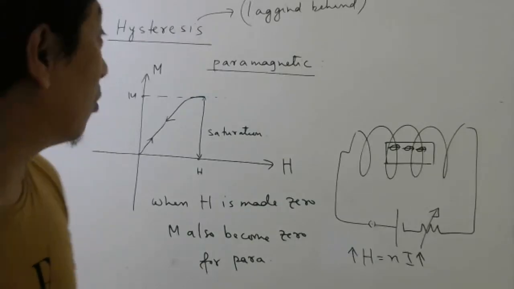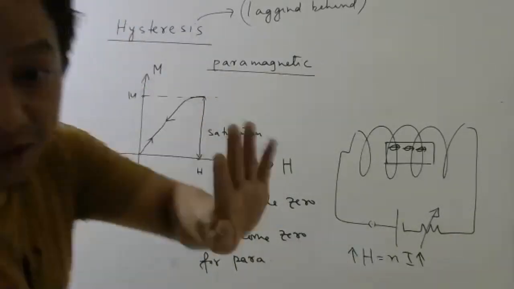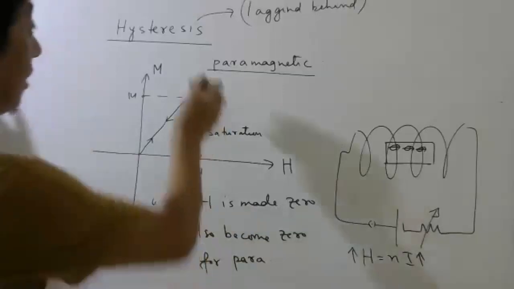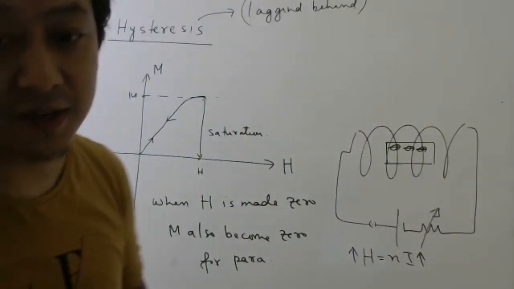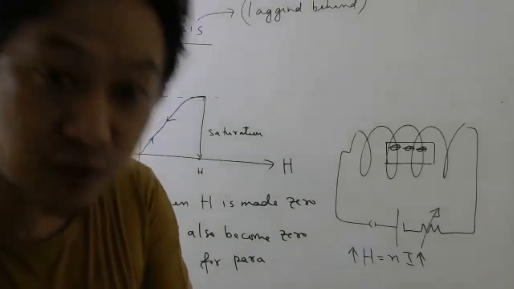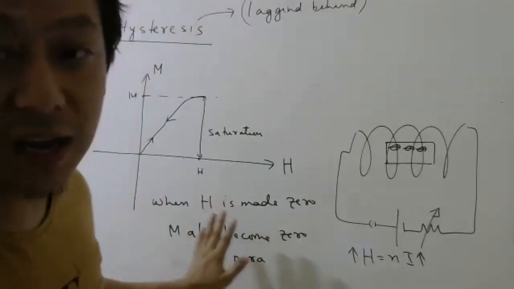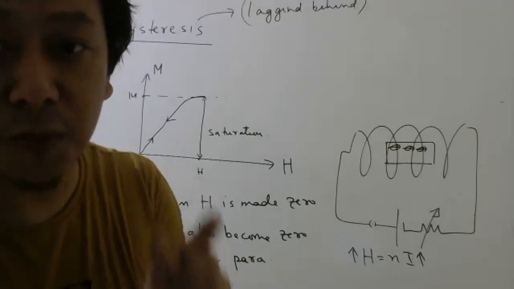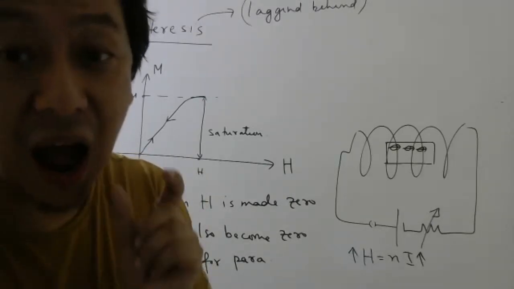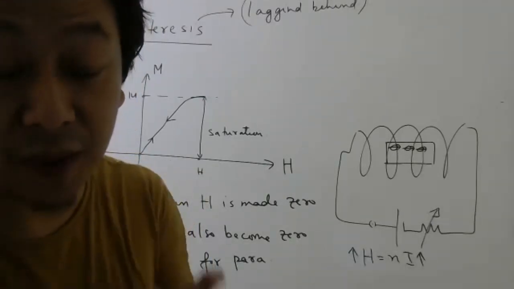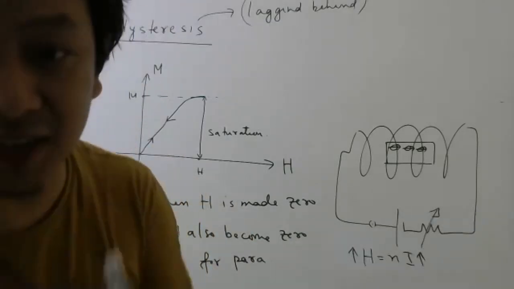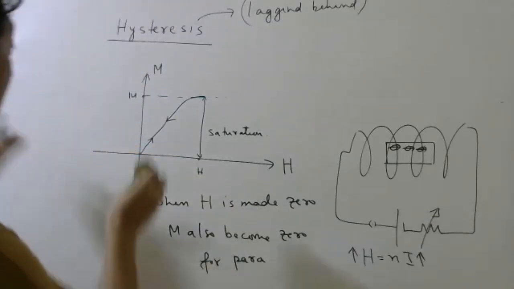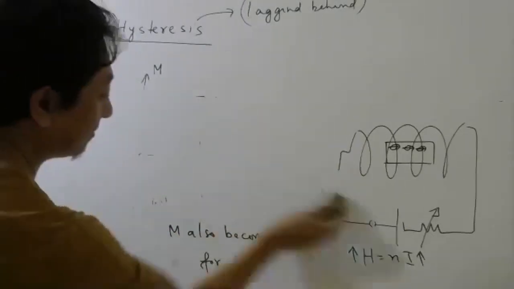Okay. Now, hysteresis is not that. Okay, hysteresis is not that. Hysteresis is for some special kind of ferromagnetic materials. In ferromagnetic materials also, for some of them, this only will happen. But in some ferromagnetic materials, which are called hard ferromagnetic materials, hard is the word they use, for such kind of materials, a very interesting thing happens. Try to concentrate, okay?